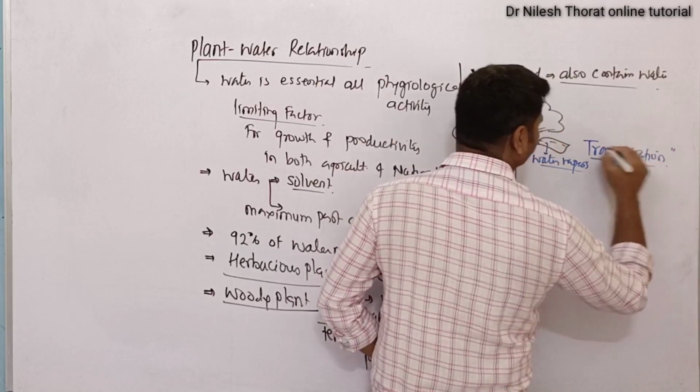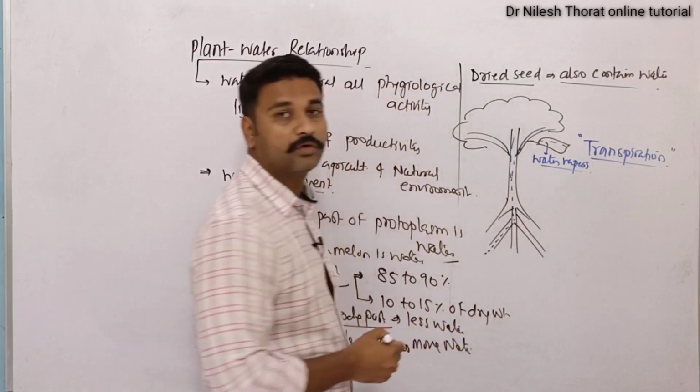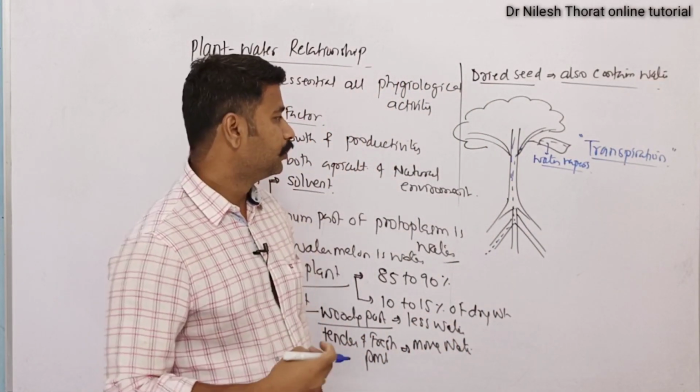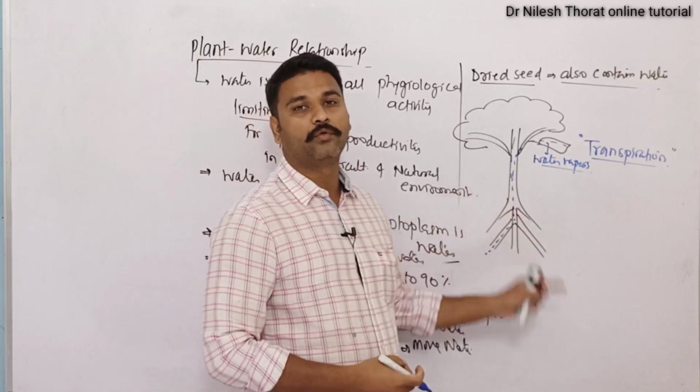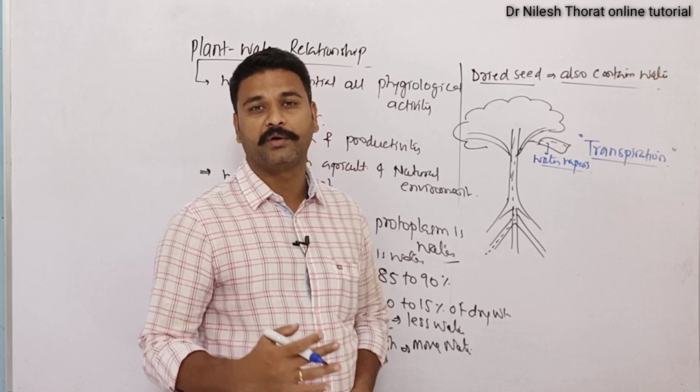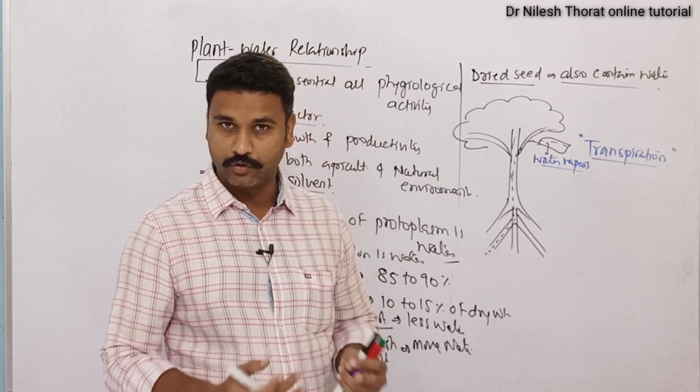And due to the process of transpiration, much of the water which is absorbed by the plant will actually get lost. Okay, so a plant cannot store water in a huge quantity. Most of the water which is absorbed by the plant will eventually get lost.